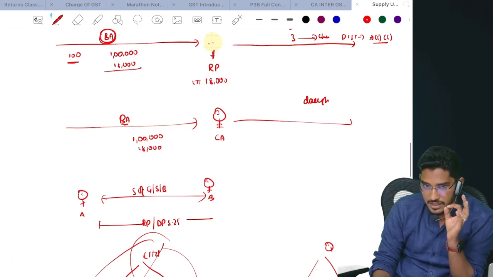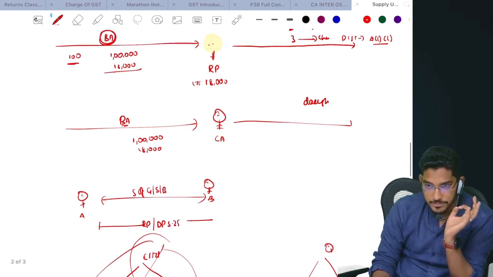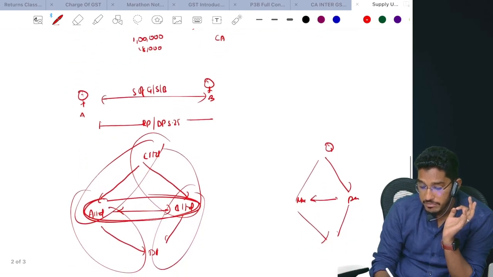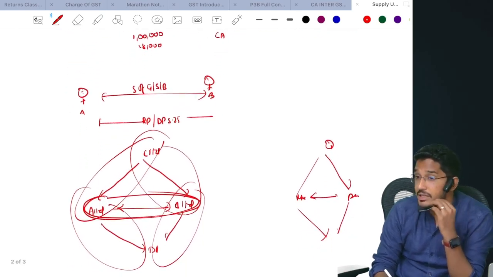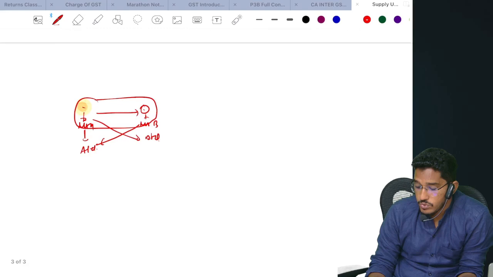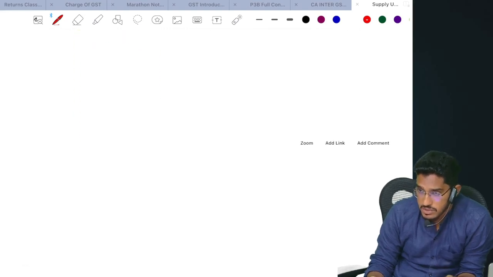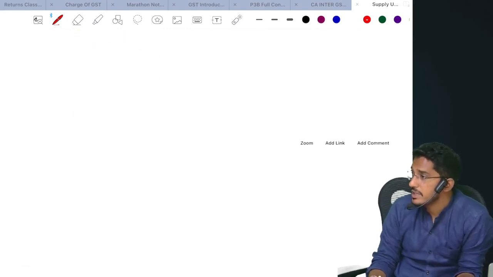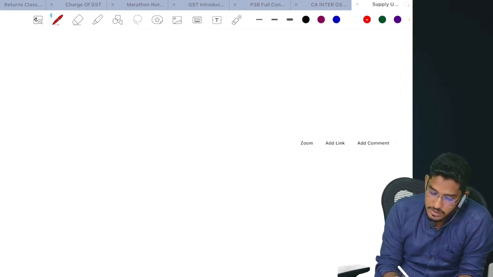So they have said that if any supply of goods or services happens between related persons, even without consideration, that will be considered as supply. And not just that, if both of them are distinct persons as per Section 25, then also between those entities, if the supply of goods or services happens without consideration, it will still be considered as supply. Now we need to understand who are distinct persons as per Section 25.